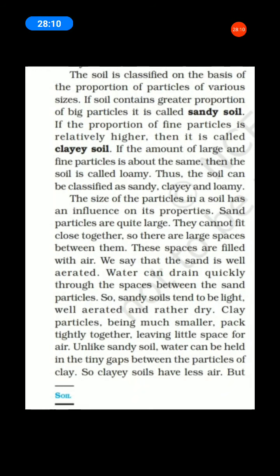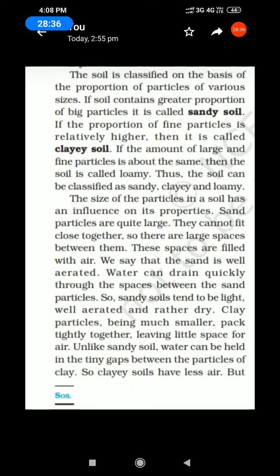These spaces are filled with air. We say that the sand is well aerated. The water can drain quickly through the spaces between the sand particles. So, sandy soils tend to be light, well aerated and rather dry.